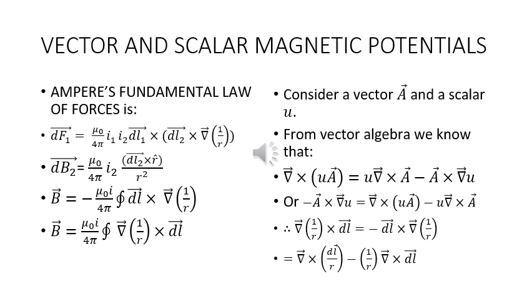Now consider a vector A and a scalar u. From vector algebra, we know that curl of uA is equal to u curl of A minus A cross gradient of u, or minus A cross gradient of u is equal to curl of uA minus u curl of A. Applying this relationship, we get gradient of 1 upon r cross dl is equal to minus dl cross gradient of 1 upon r, which is equal to curl of dl upon r minus 1 upon r curl of dl.